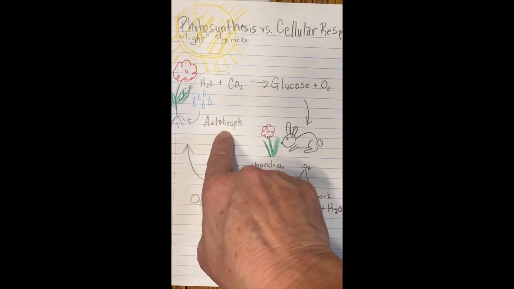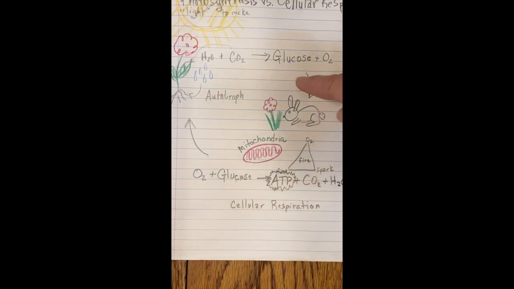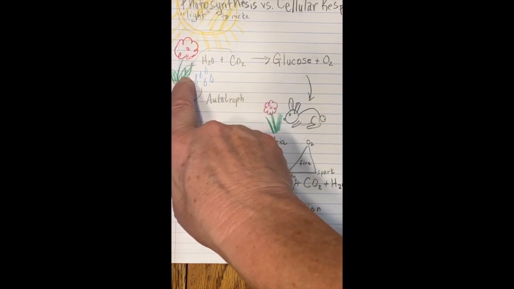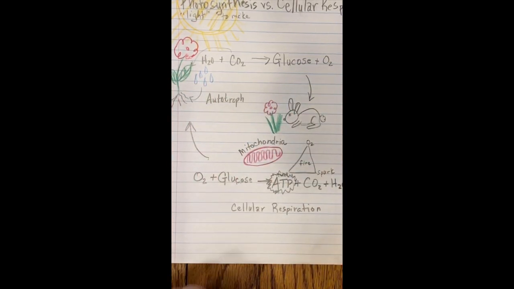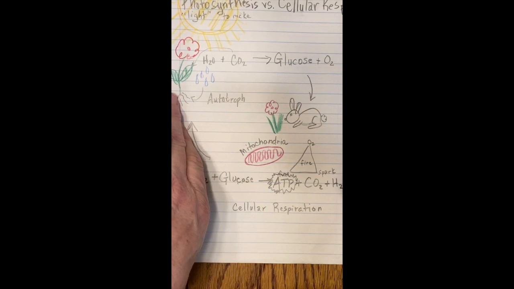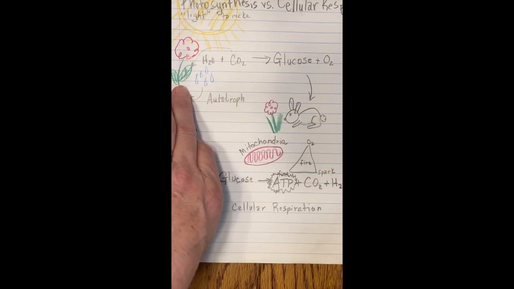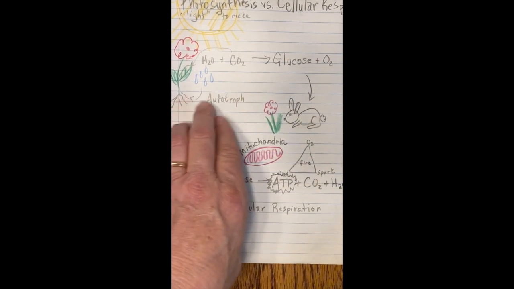Plants can do this because they're called autotrophs and they have a chloroplast. In turn, sometimes the plants use their own glucose, because at nighttime they don't make glucose. They actually have to use their glucose. Or whenever they are underground, before they get to the sunlight, they have to use the glucose that's stored in the seedlings or in the bulbs that are underground.